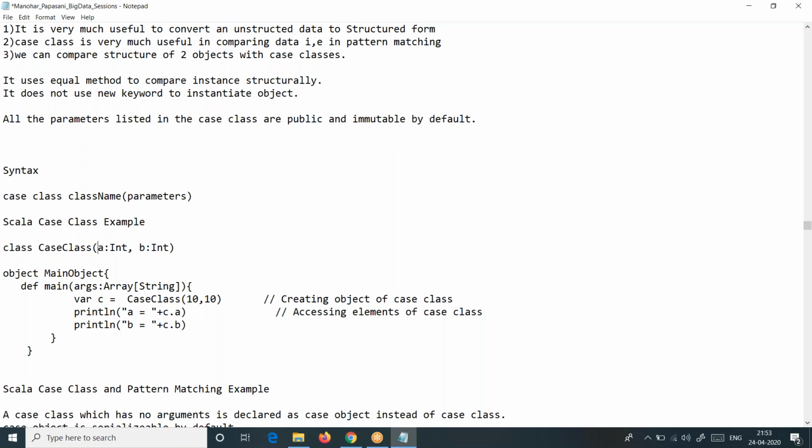Now I have a question for all of you. If I declare like this for a regular class, what is the scope or visibility of these variables? Is it public, private, protected? Actually, we don't have default in Scala. Is it public, private, protected? What is it, if it is a class?